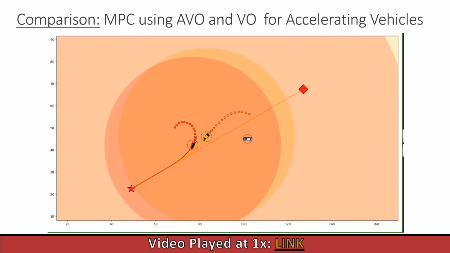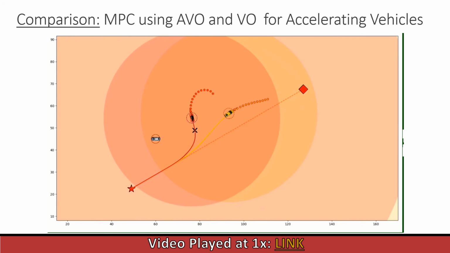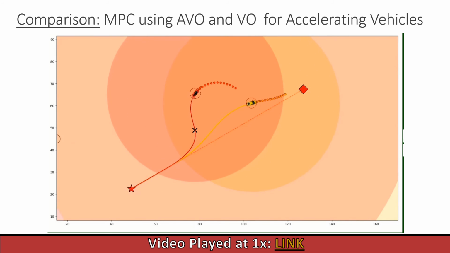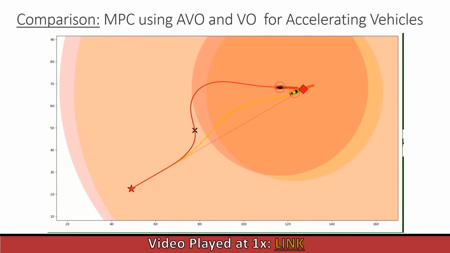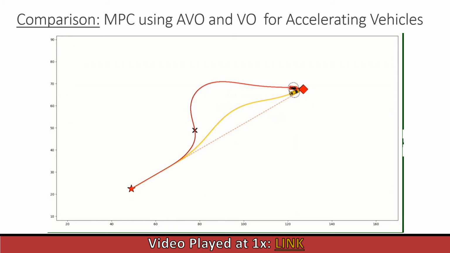Here we see that the yellow vehicle, which is under AVO, starts accelerating to avoid this obstacle, while the red car is not able to do the same as it has the VO formulation. And that's why AVO is slightly better than VO when it comes to accelerating vehicles.